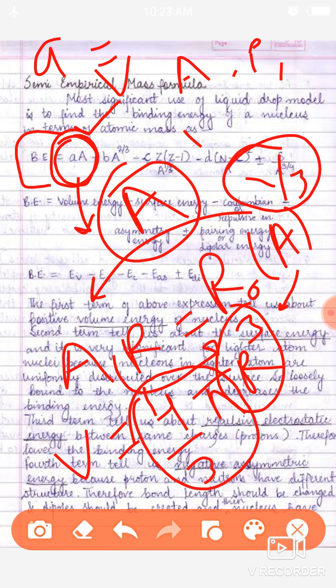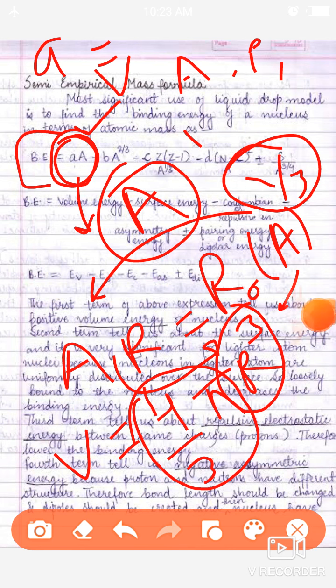The volume term arises from the interaction of the nucleons through the strong forces, and the number of interactions of one nucleon with another is equal to A into A minus 1 upon 2. So it depends upon the volume of the nucleus.